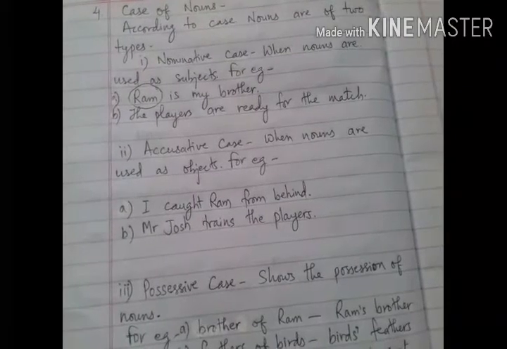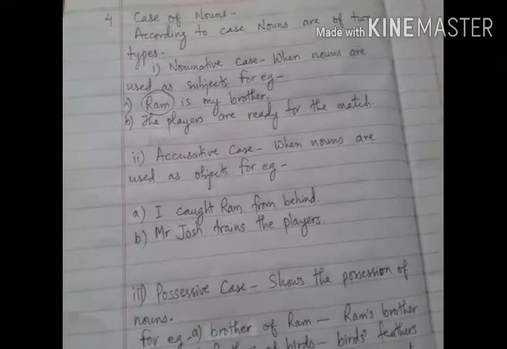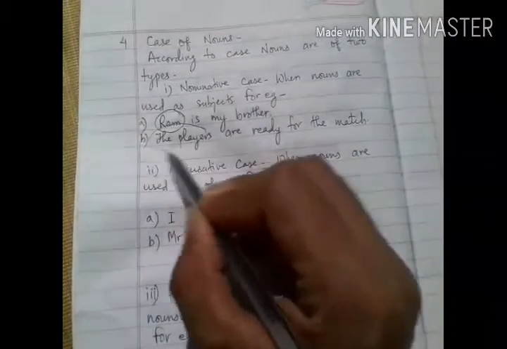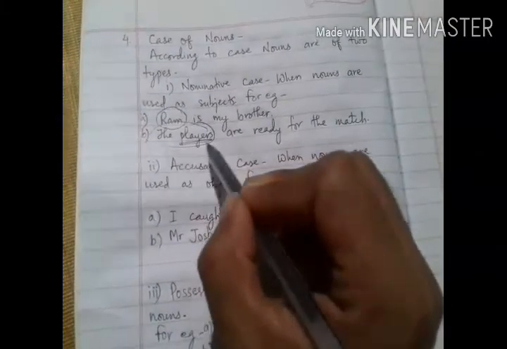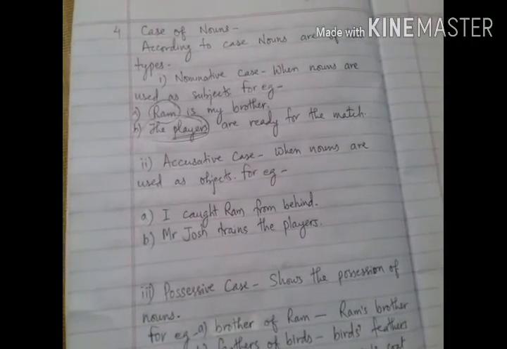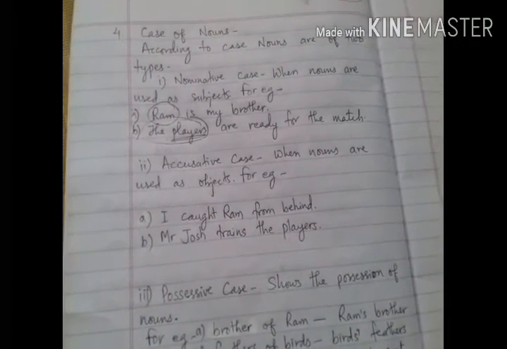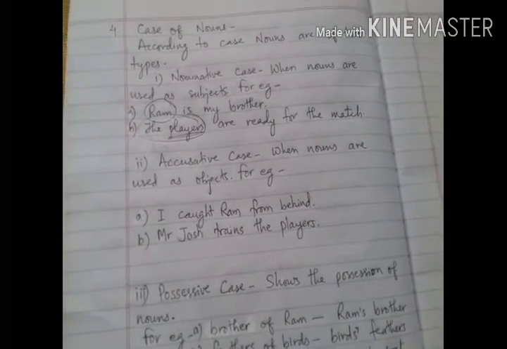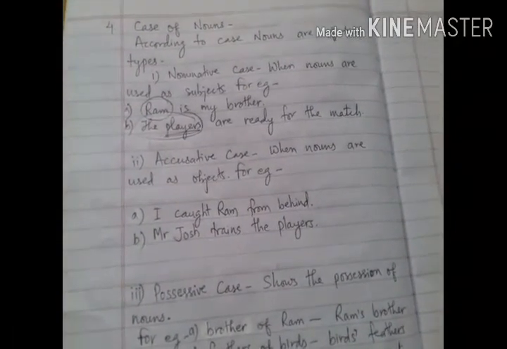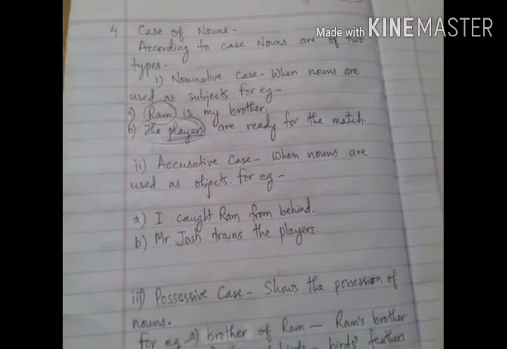The players are ready for the match. So here, if you see the subject players, the main noun, players, here the players is used as the subject, so it is used as the nominative case of nouns. Okay, so now let us discuss another kind of nouns according to case, the accusative case.